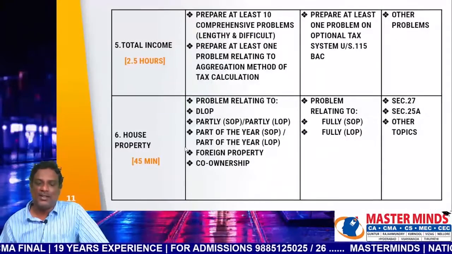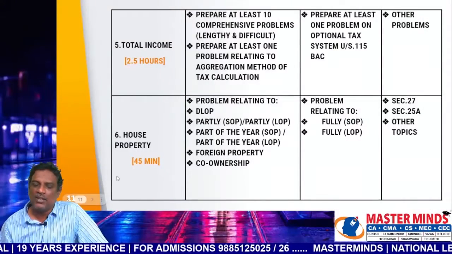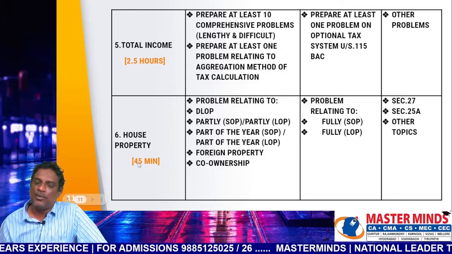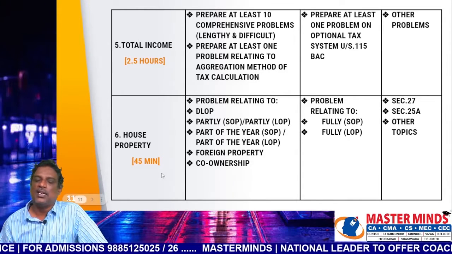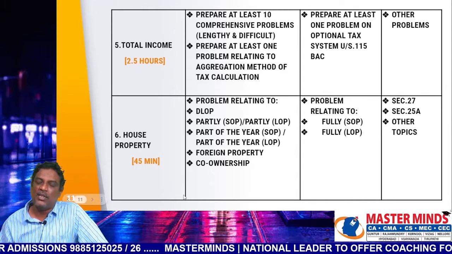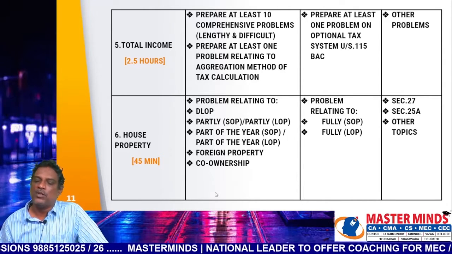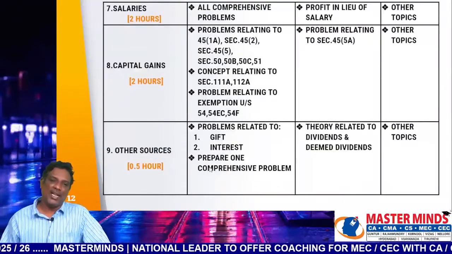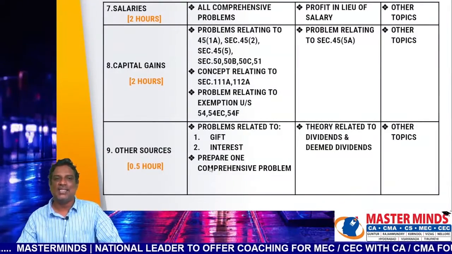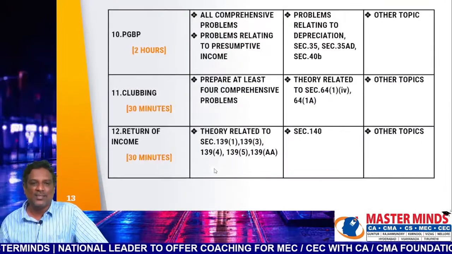House property is also a small head of income. There may be a possibility of a problem from this chapter, so spend at least 30 to 45 minutes on preparation. Only prepare to solve the problem. Then capital gains, salaries, capital gains, other sources.